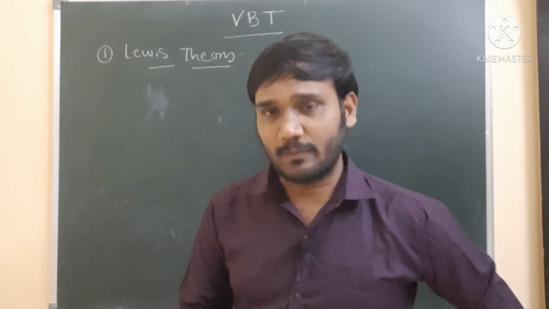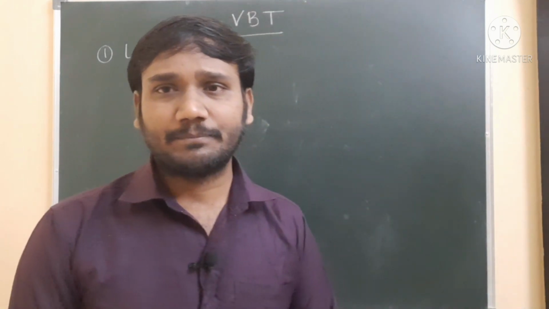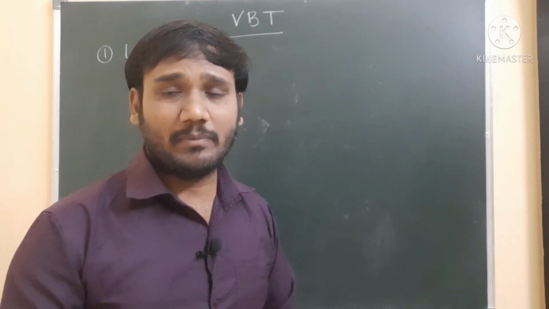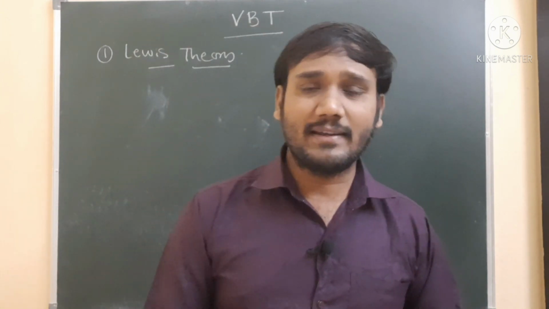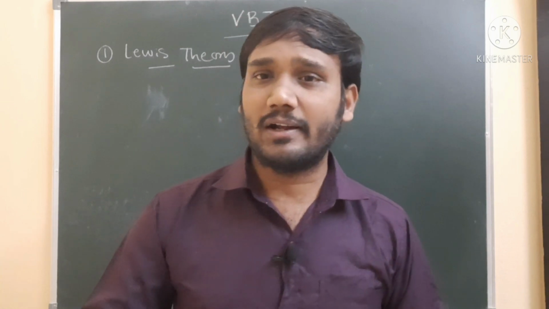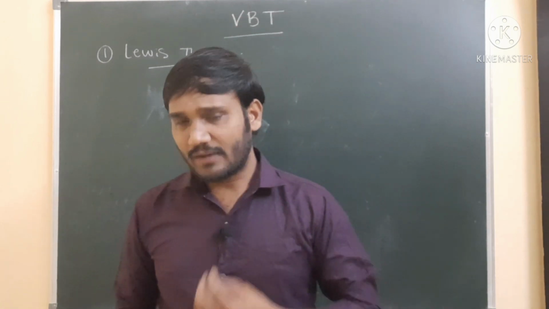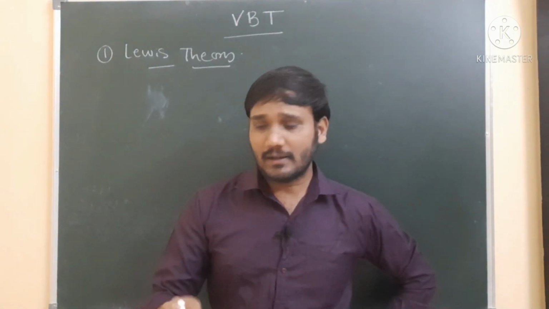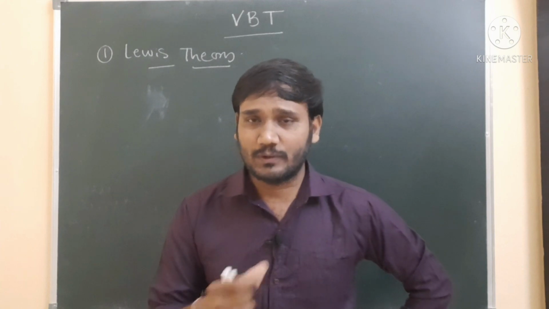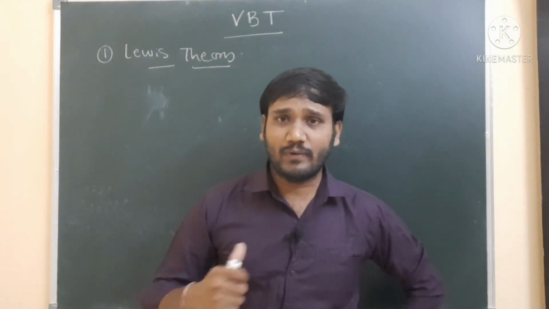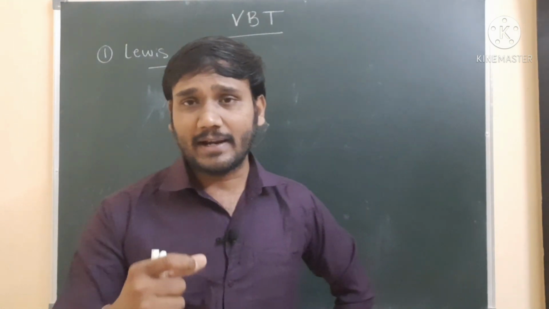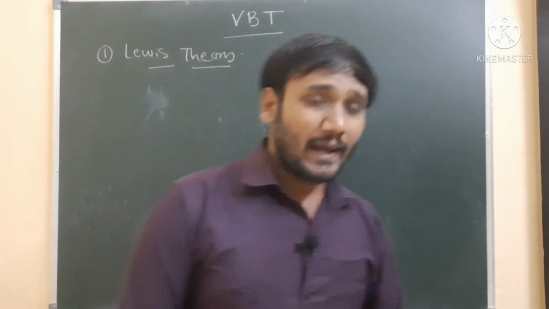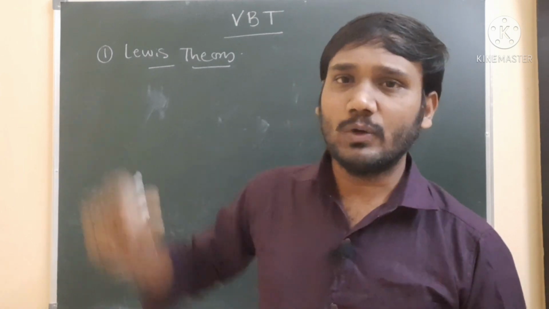Lewis theory fails to explain some points, and that is explained by the valency bond theory. At the same time, where valency bond theory fails, that is explained by hybridization. After that, valence shell electron pair repulsion theory, and after that, molecular orbital theory. So in chemistry, if a point in a theory fails, it is explained by other scientists with a different name. Same here: Lewis theory fails to explain some points, and those points are explained by another theory we call valency bond theory. So valency bond theory is the extension of the Lewis theory.